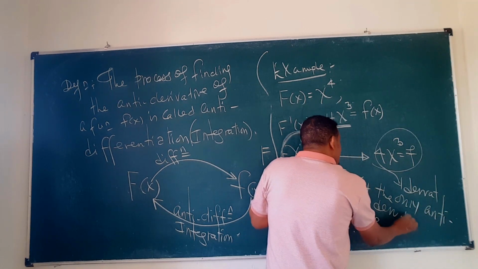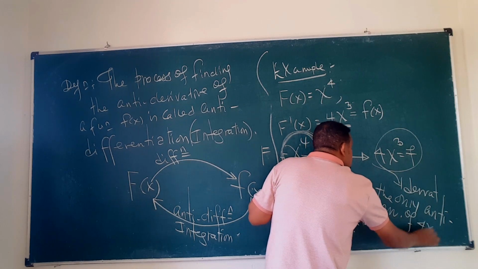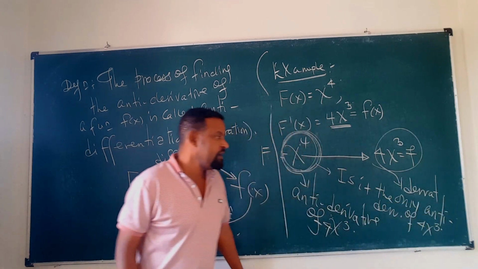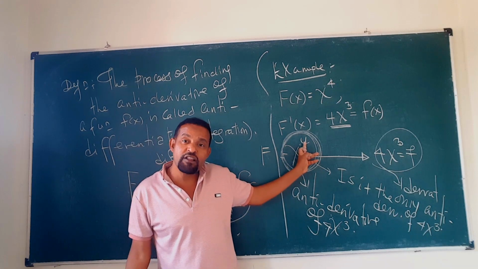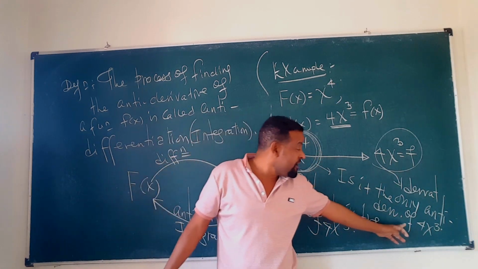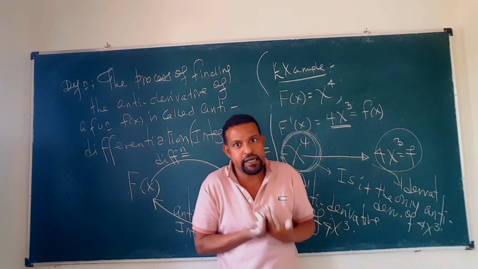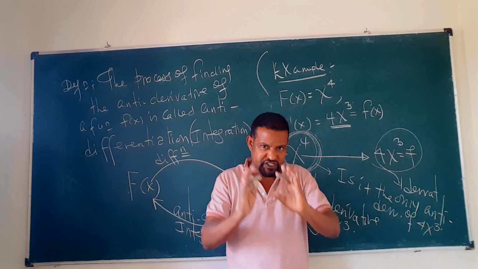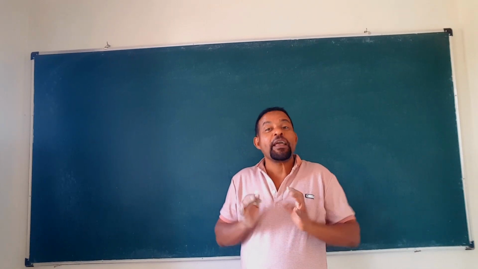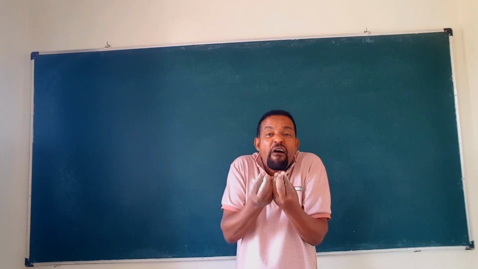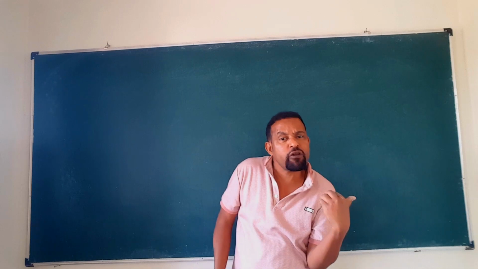Is this x the power of 4 the only antiderivative of the function 4x the power of 3? ለዚህ ብቸኛው አንቲዴሪቬቲቭ ነው ወይ? ይሄ መነሳት ያለበት ጥያቄና መመለስም ያለበት።